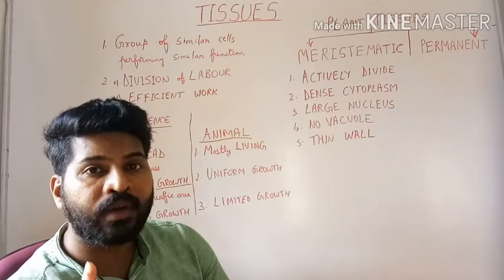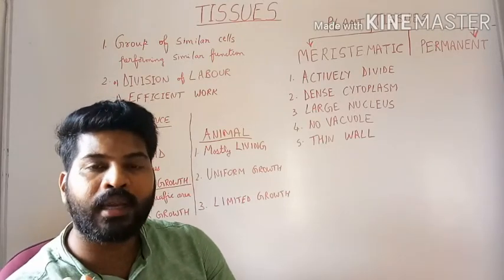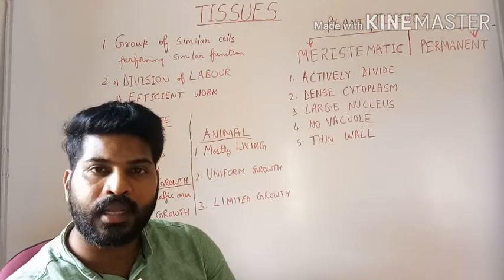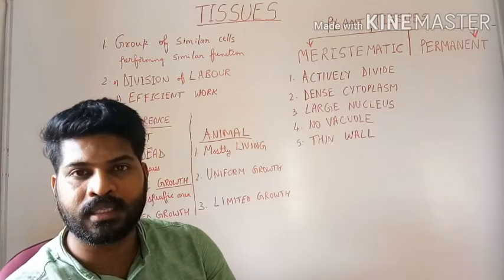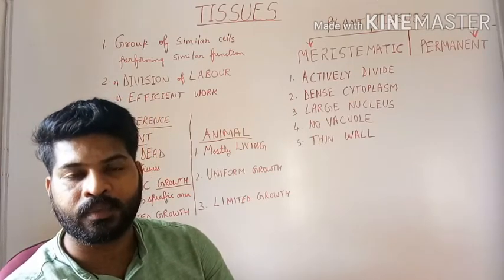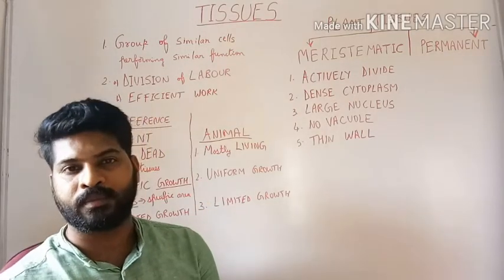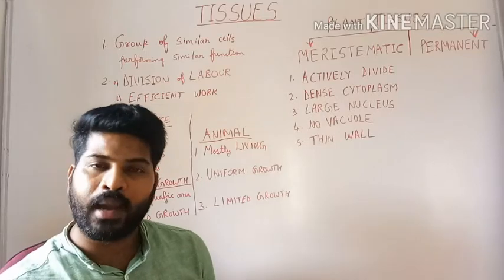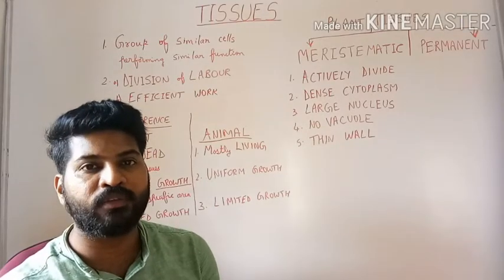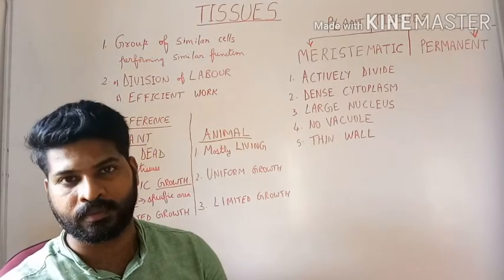Therefore, the main function of meristematic tissue, which contains meristematic cells, is division. These are groups of cells which keep on dividing. Therefore, meristematic tissue is responsible for growth of the plant.